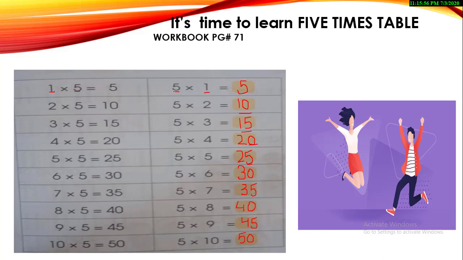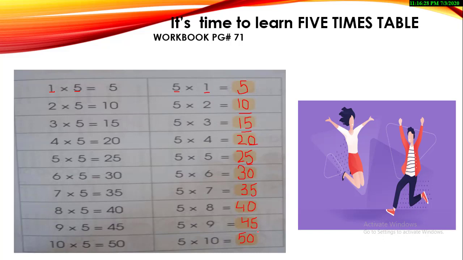So start reading it with me. 5 1s are 5, 5 2s are 10, 5 3s are 15, 5 4s are 20, 5 5s are 25, 5 6s are 30, 5 7s are 35, 5 8s are 40, 5 9s are 45, and 5 10s are 50. I hope that you guys understand it. And this is a very easy table, my kids.